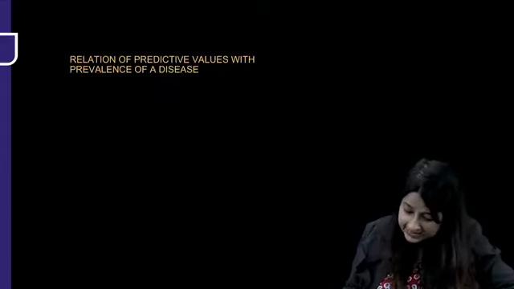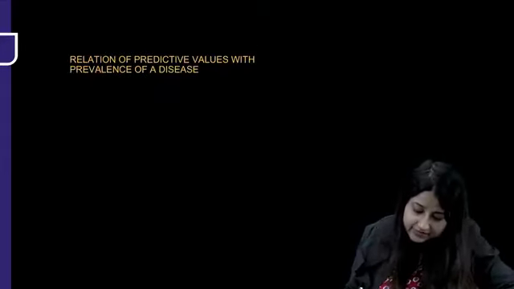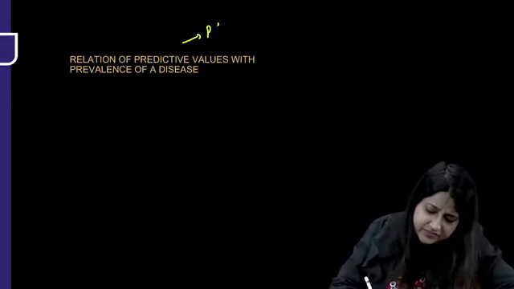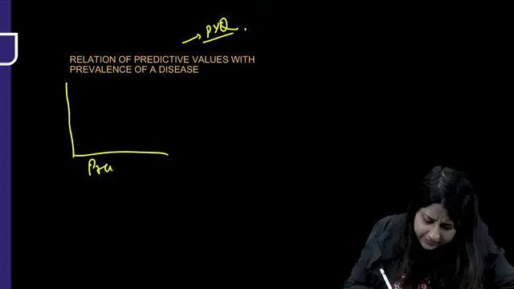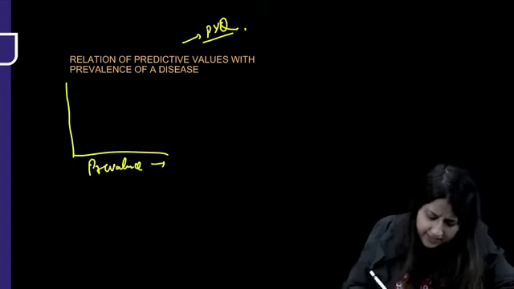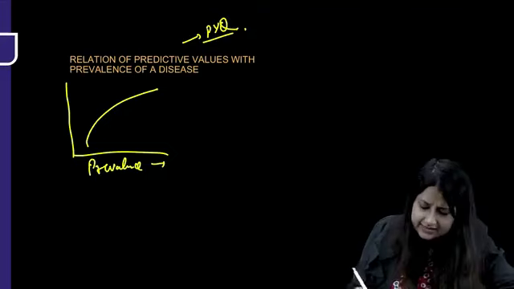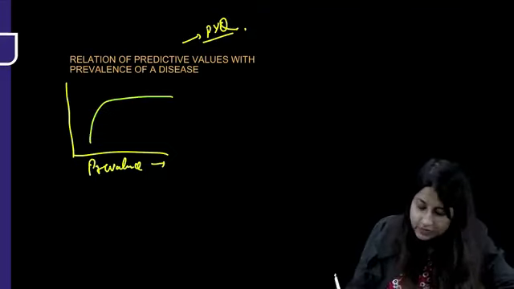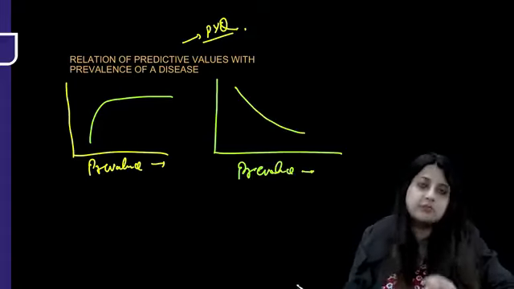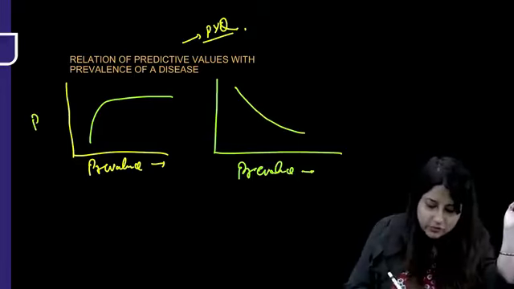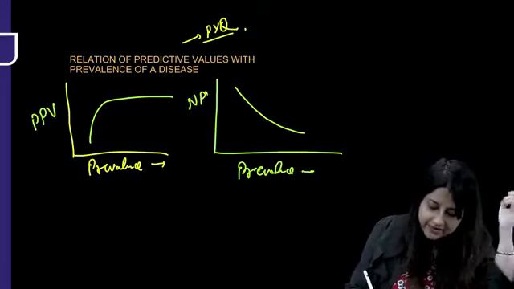Okay. Next, now look at this relationship of predictive value with prevalence of a disease. This is very important PYQ. So suppose if the prevalence of a disease increases, and a graph is plotted like this. And there could be another situation where the prevalence is increasing, but the graph is plotted like this. So here you will have PPV, here you will have NPV.